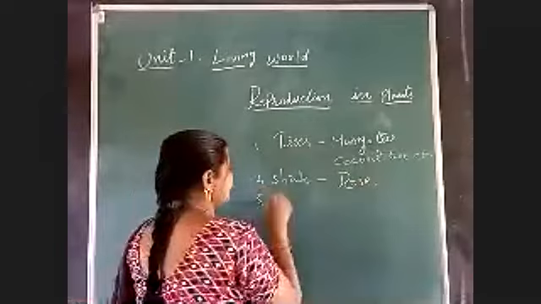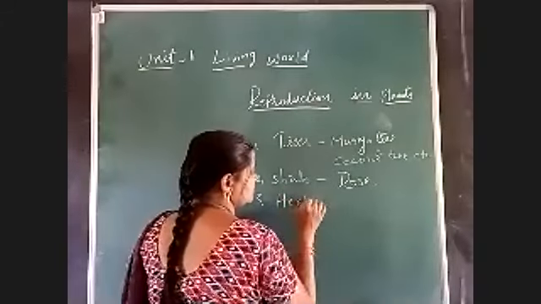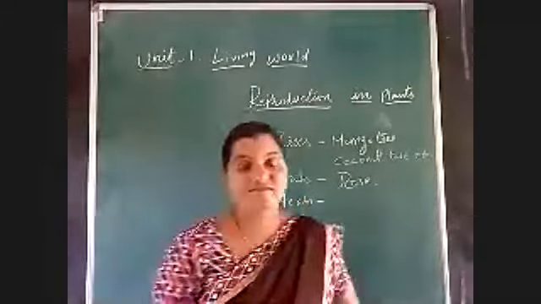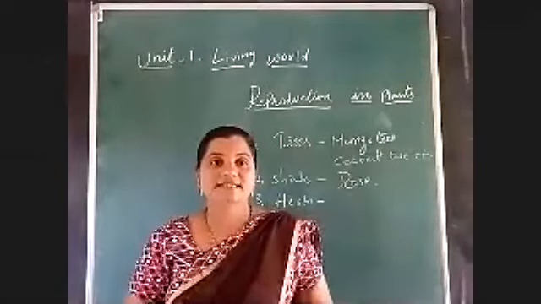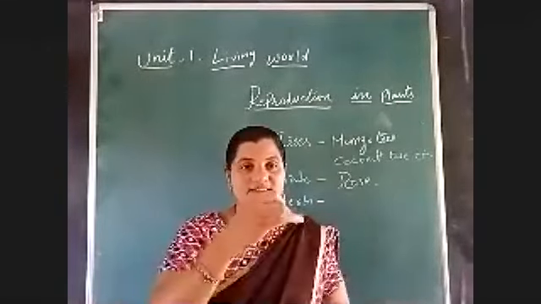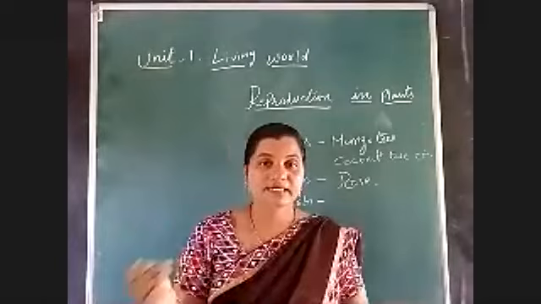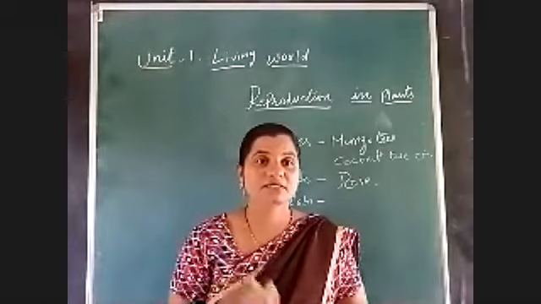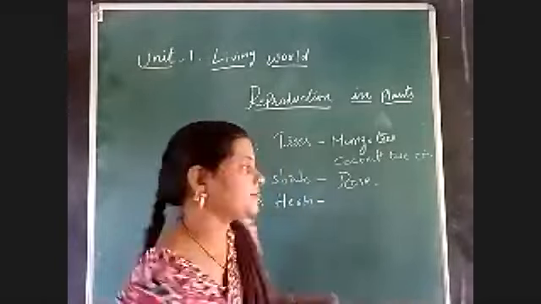Next, the third one, herbs. Herbs have a very short lifetime and are very small plants that can't grow very big, but they provide fruits and vegetables to us. For example, tomato and brinjal.